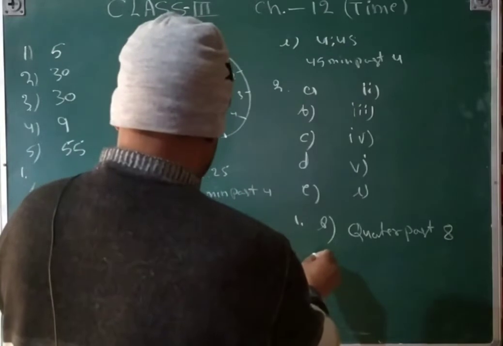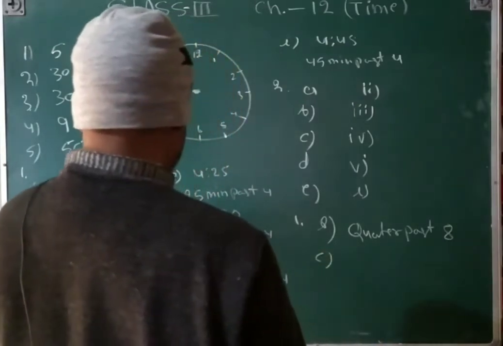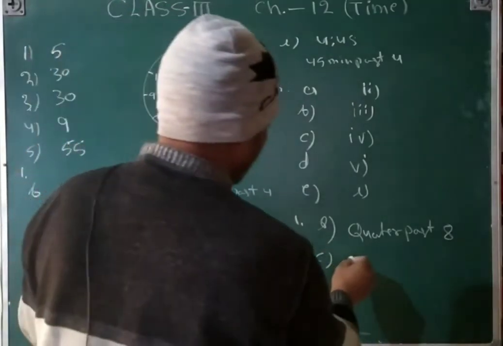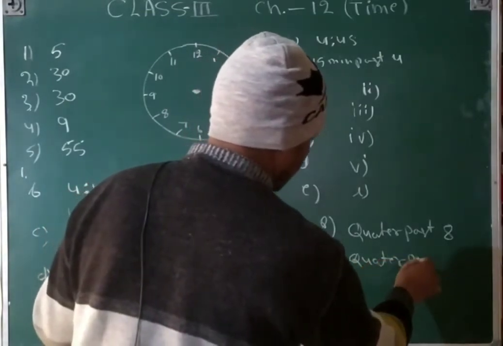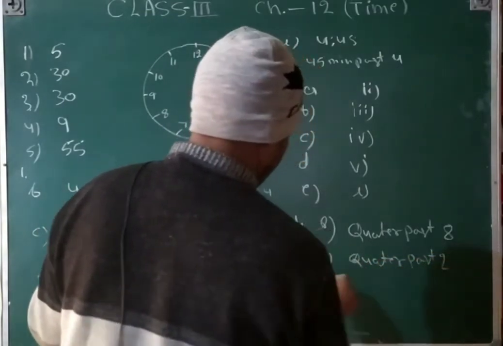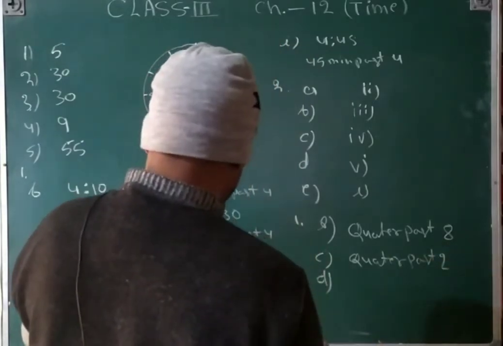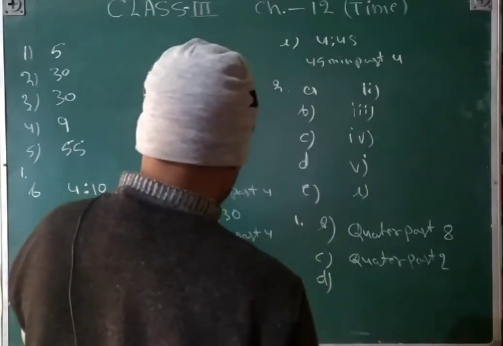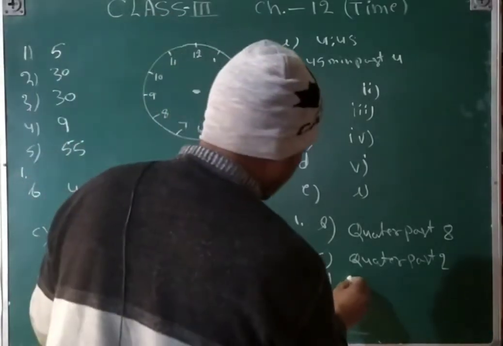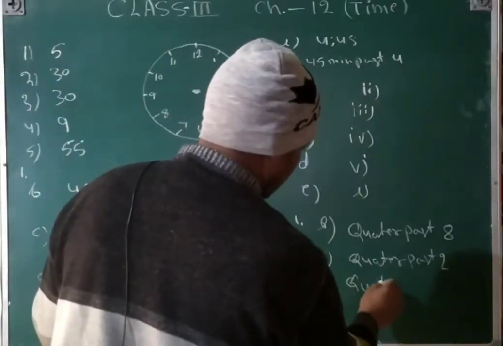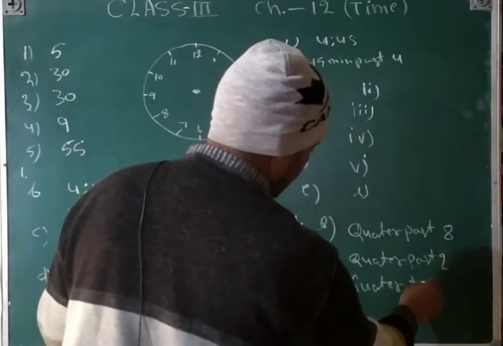And then C part, there will be quarter past 2. D part, that is quarter to 1. That is quarter to 1.